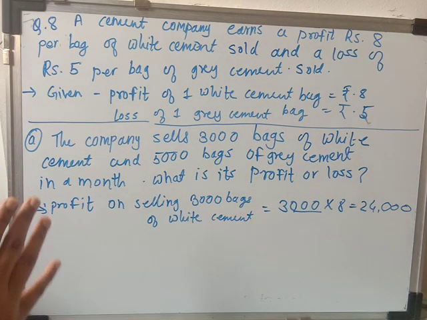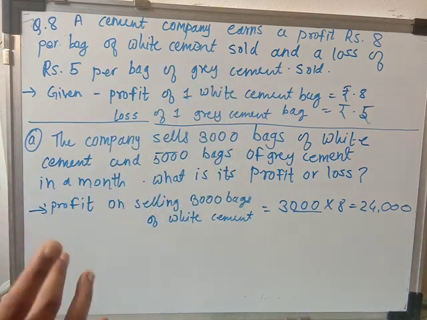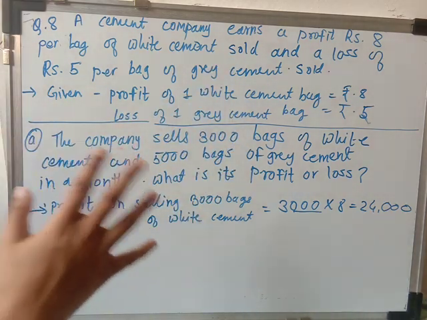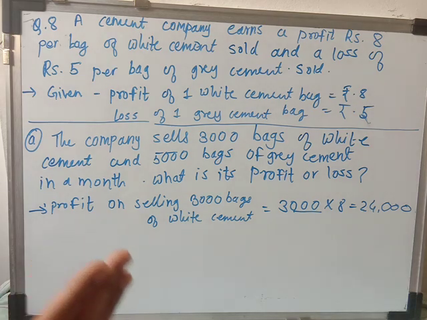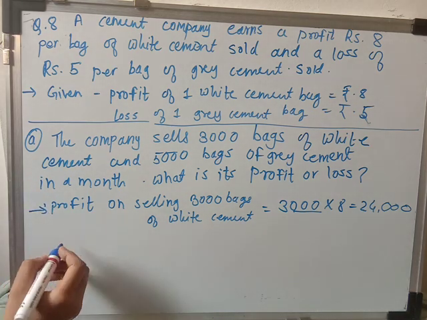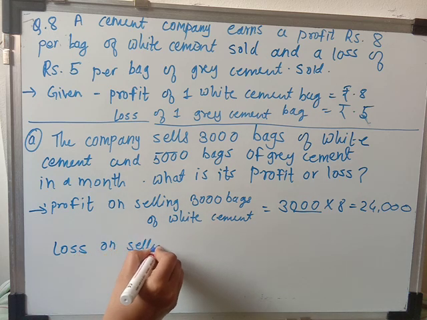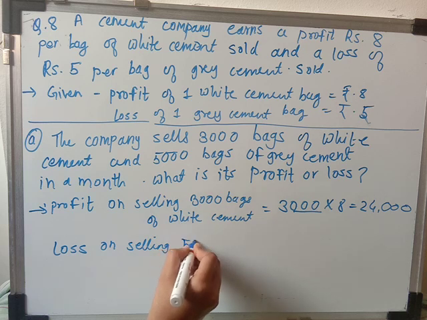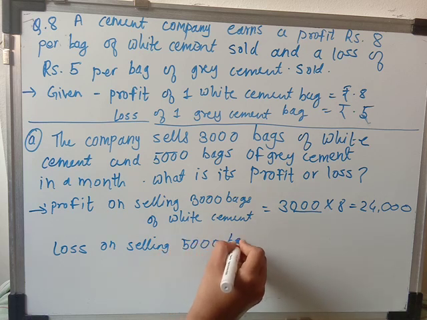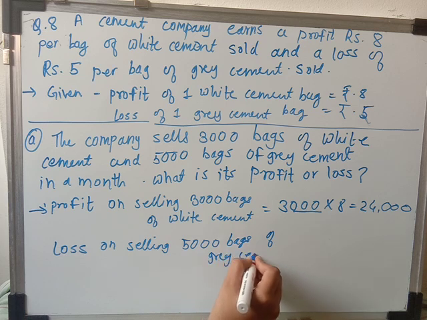Now they have said that they are getting a loss for one grey cement bag, but how many bags have they sold? 5000. So we have to find out the loss on selling 5000 bags of grey cement.